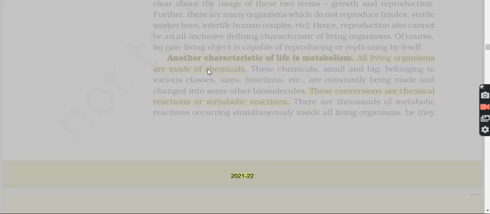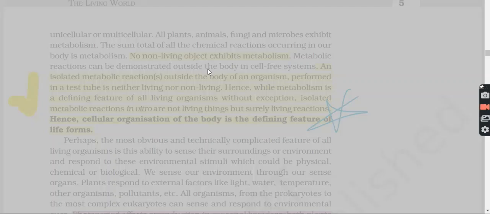unicellular or multicellular. All plants, animals, fungi, and microbes exhibit metabolism. The sum total of all the chemical reactions occurring in our body is metabolism. No non-living object exhibits metabolism. Metabolic reactions can be demonstrated outside the body in cell-free systems. An isolated metabolic reaction outside the body of an organism, performed in a test tube, is neither living nor non-living.